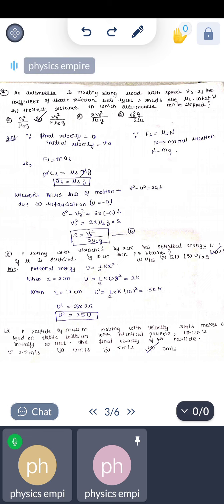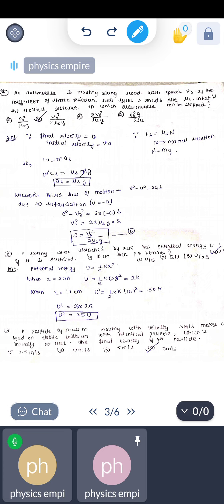Now the next question: a spring when stretched by 2 cm has a potential energy U. If it is stretched by 10 cm, the potential energy becomes? When we stretched it by 2 centimeter, its potential energy was U. If we stretch it by 10 centimeter, what will the potential energy be?